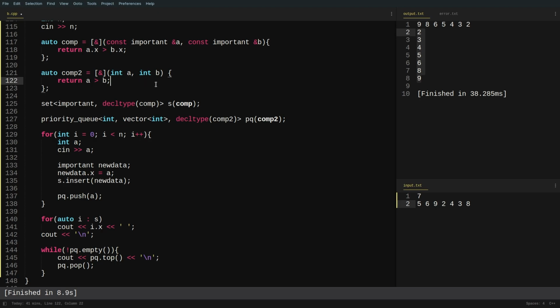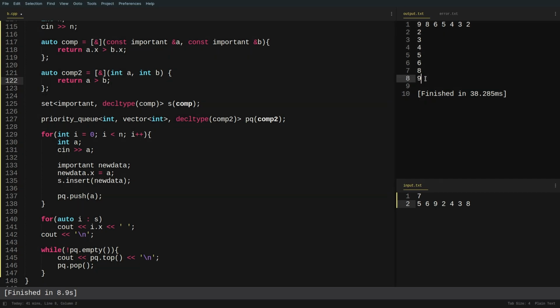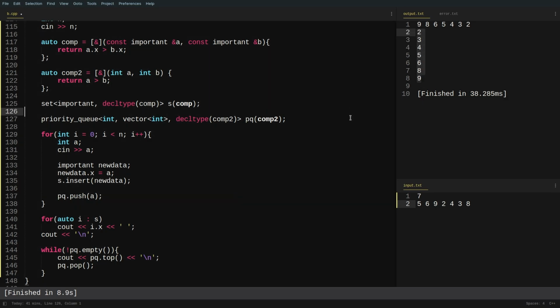So this is just something with the priority queue. This is not the same with a set. So a greater than b will help me form the minimum heap, and if I do this, you see that all the elements are arranged in increasing order. So this is how you can use it with a set or with a priority queue. This last part will be very helpful to you in certain problems where you want to change the order of the set or the way in which the elements appear in the set or the priority queue.